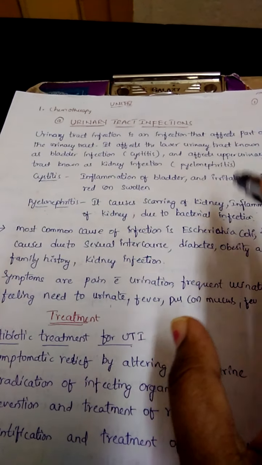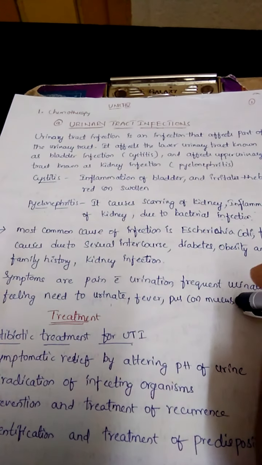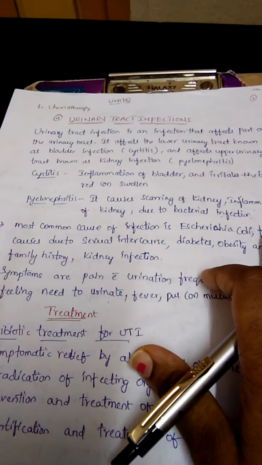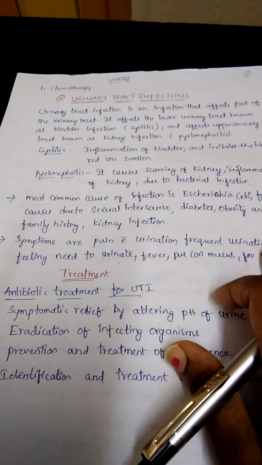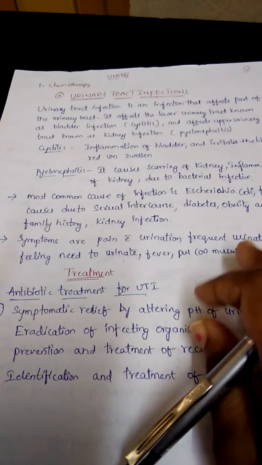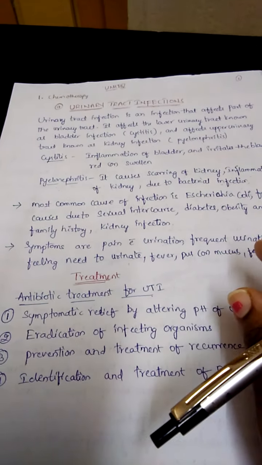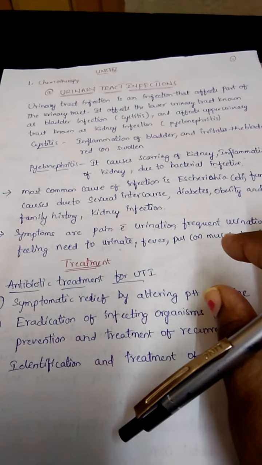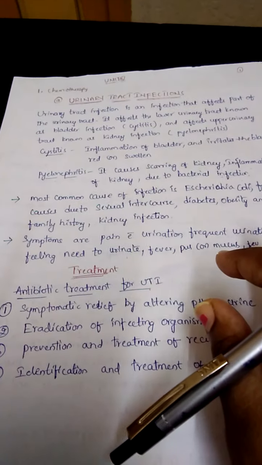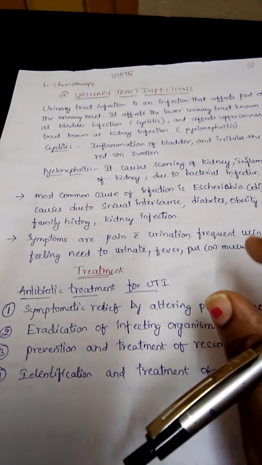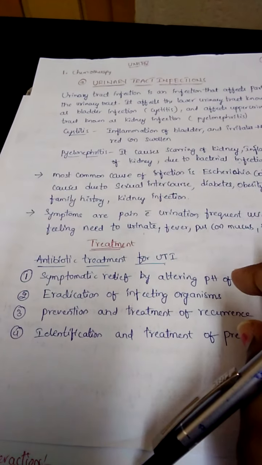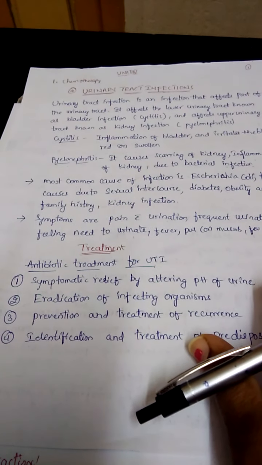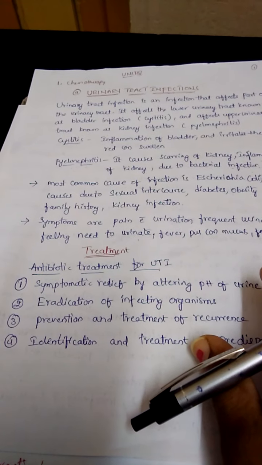These symptoms are observed in UTI infections, and nearly 80 to 90% of UTI infections are seen in females when compared to males. What are the drugs we use to treat urinary tract infections? Antibiotics are mostly used to treat urinary tract infections.